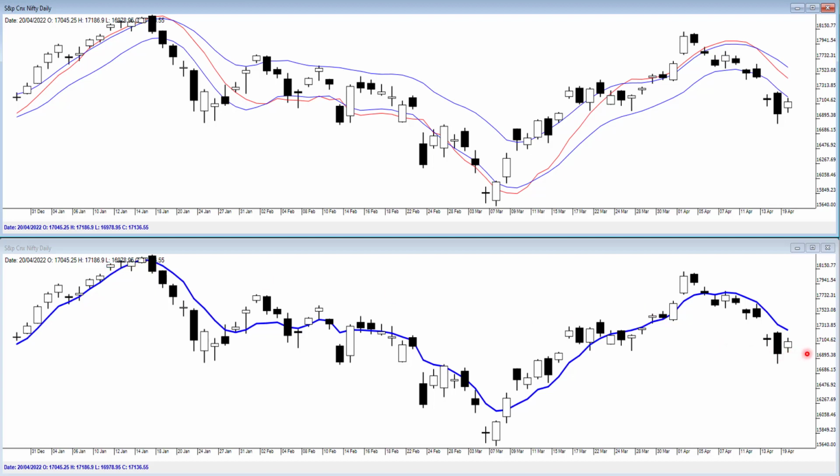Any move below 17,000 will tell us that the markets are weakening. The high is 17,186. We can round this off to 17,200. So we have the 17,000 and 17,200 levels, between which the markets are in an intraday trading range. Above and below these two levels, there is a trend that will develop. Now it is quite possible that markets will remain inside this 200 point range tomorrow.